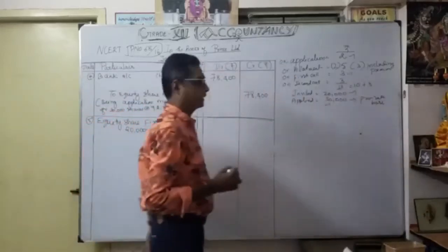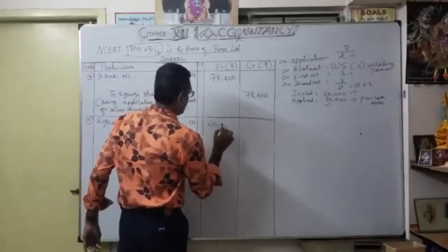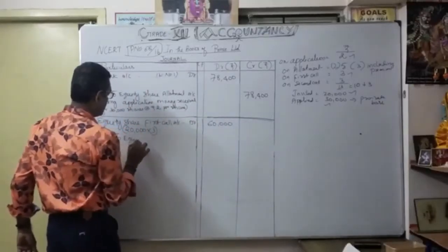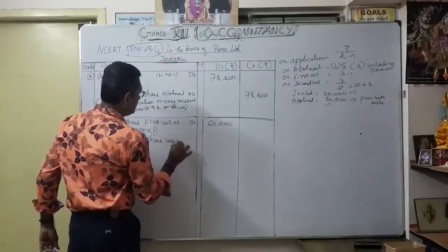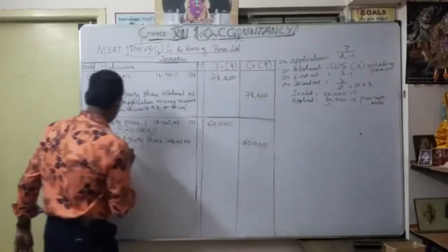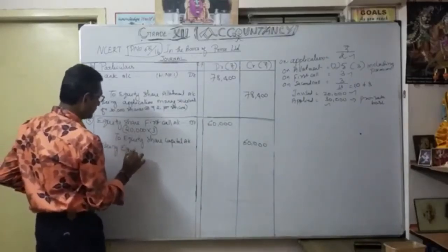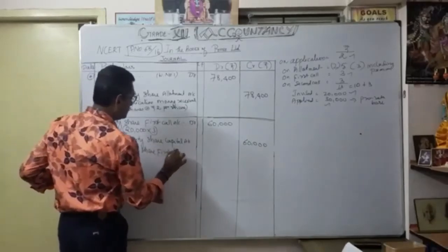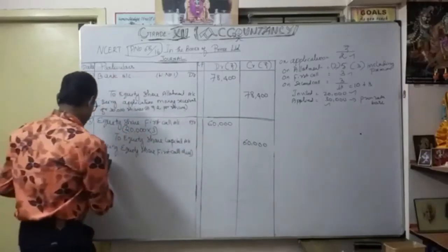So 60,000, to equity share capital account, 60,000. The narration being: equity share first call due. So that's our fifth entry.